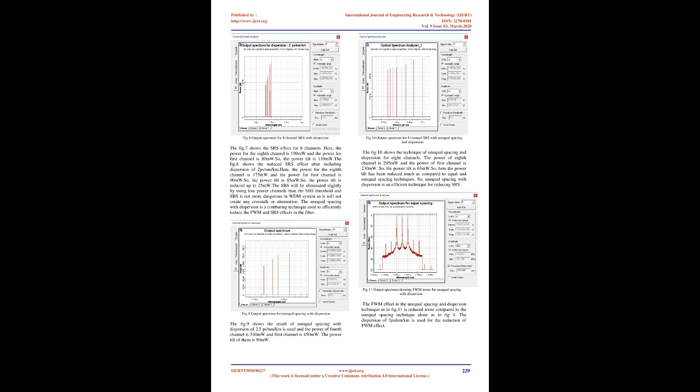Figure 4 shows the unequal spacing technique. Here, the FWM terms are not coinciding with the original wanted wavelengths. Fig. 4: Output spectrum of FWM for unequal spacing. SRS will be reduced using dispersion.